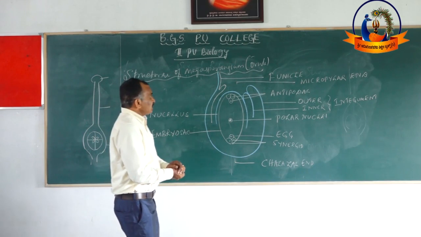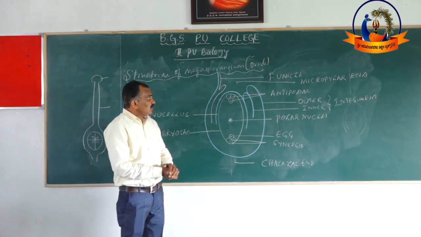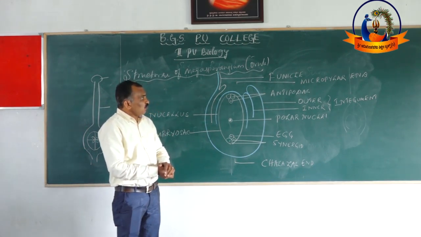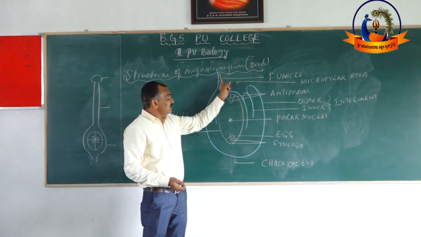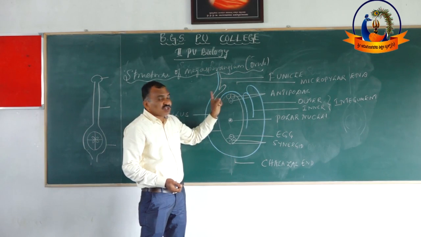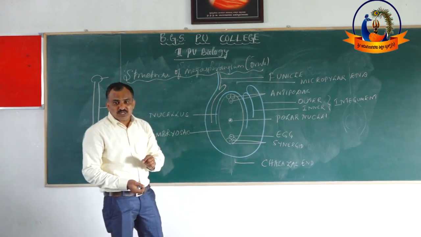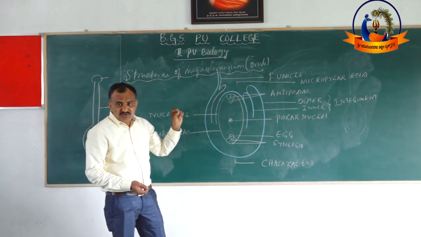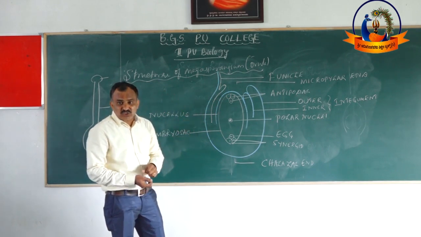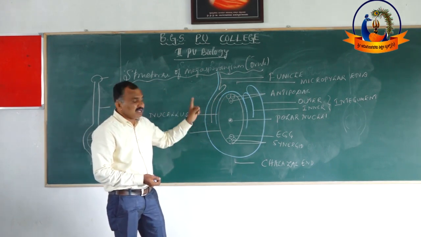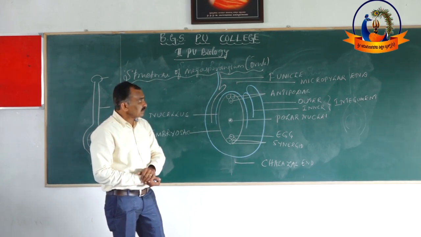See, the ovule is attached to the cavity of the ovary through a structure called the funicle. What is it? The funicle. The funicle is the stalk of the ovule. Through this funicle, the ovule is attached to the cavity of the ovary.